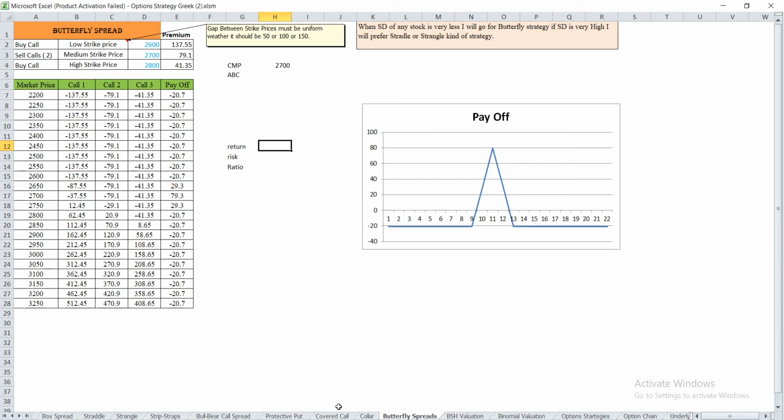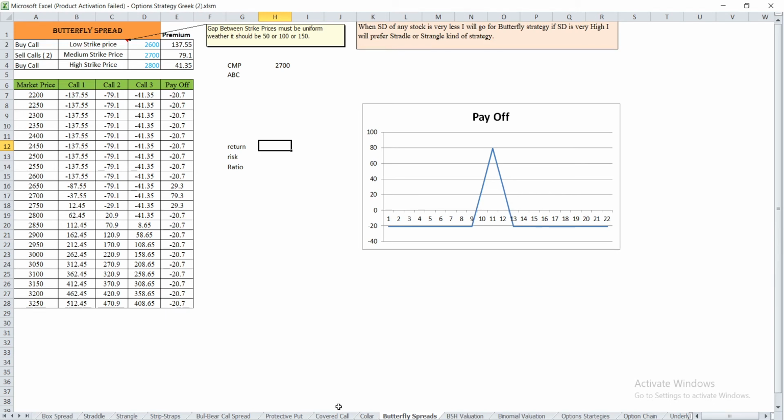A trader earns a good profit in a volatile market. That's why he loves the volatility. But is it possible for a trader to earn a profit in a non-volatile market? And the answer is yes. With the help of some option trading strategies, a trader can also earn a profit in a non-volatile market.